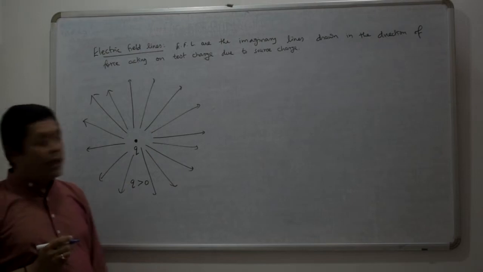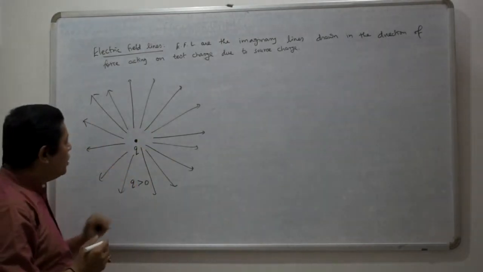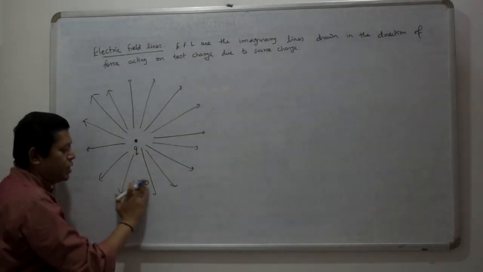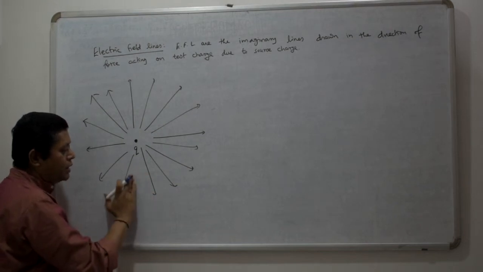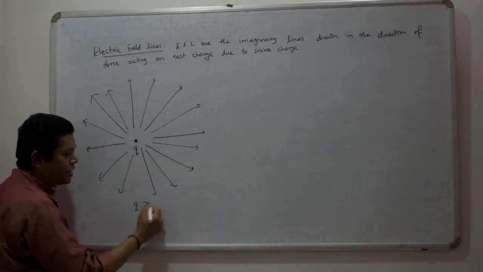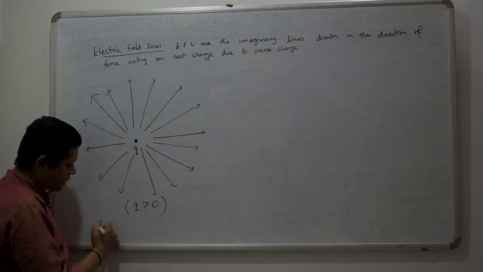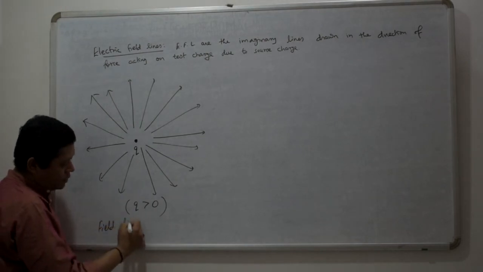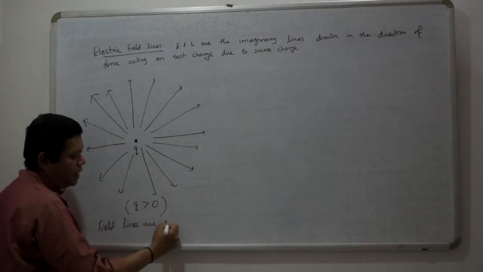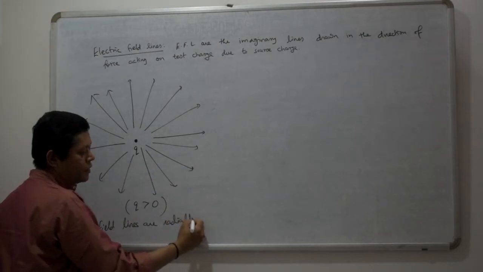So what can you say? Electric field lines due to charge Q greater than 0, a positive charge, are radially outward. If Q is greater than 0, field lines are radially outward.